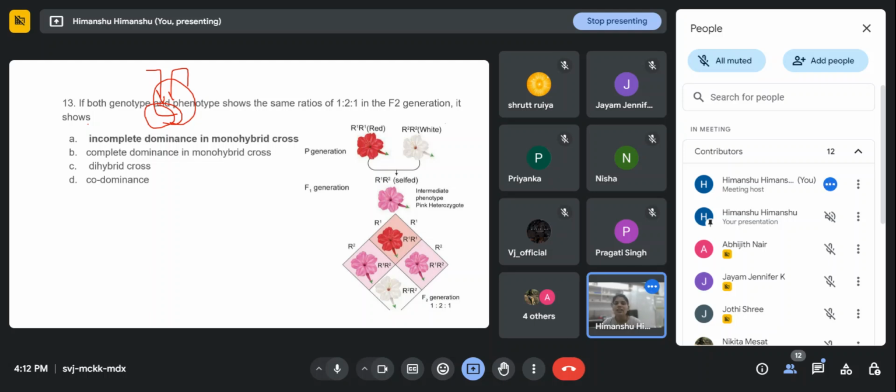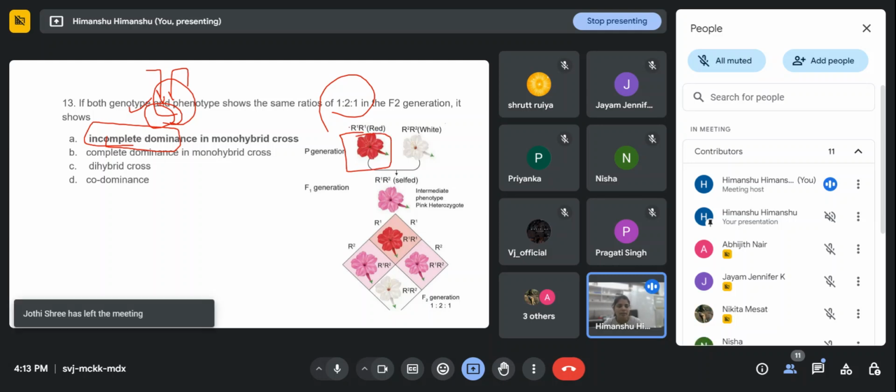One such is incomplete dominance. Whenever in the question it is mentioned that genotype and phenotype show the ratio of 1 is to 2 is to 1, incomplete dominance is there. And we know that red is the dominant trait, capital R1, and this R2 codes for the white protein, which is the recessive one.